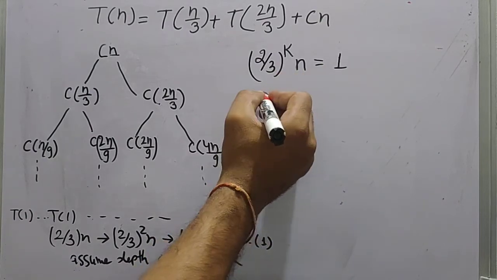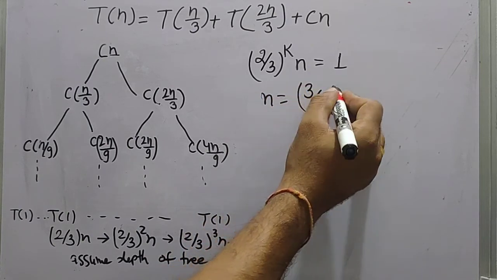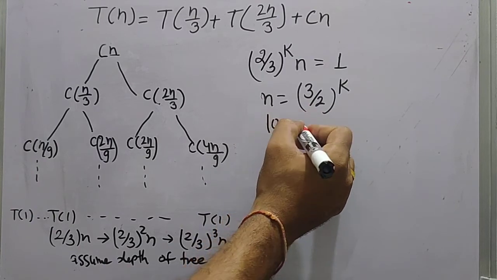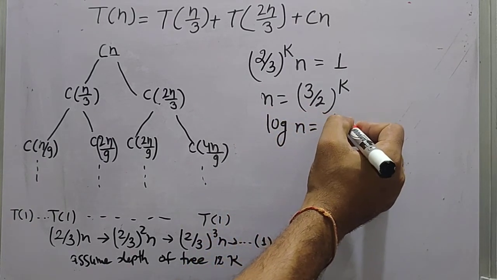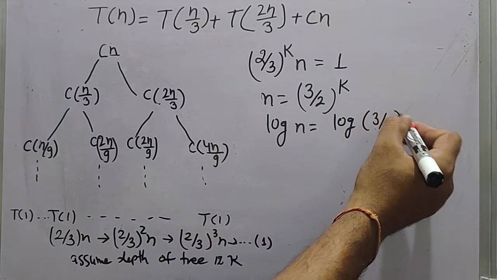So now you can say n equals 3 by 2 to the power k. Take the logarithm on both sides, log n will be k log 3 by 2.